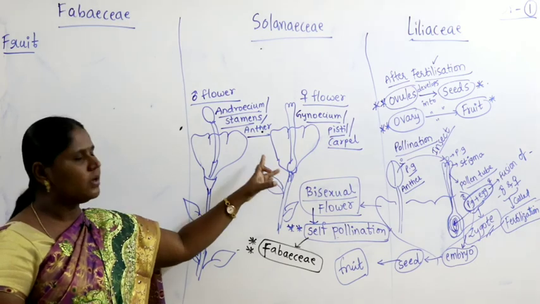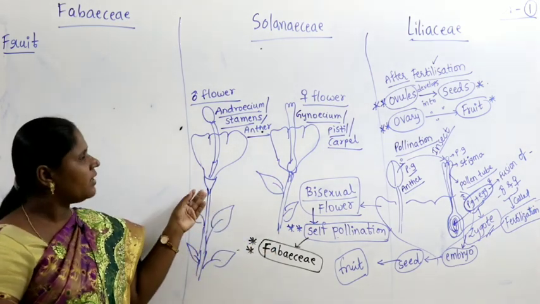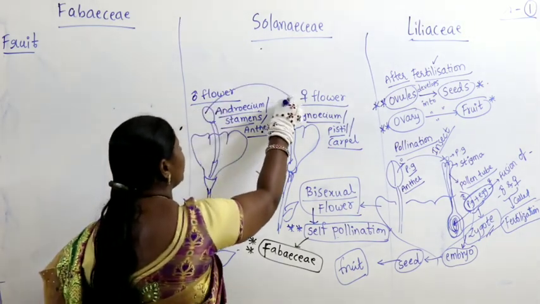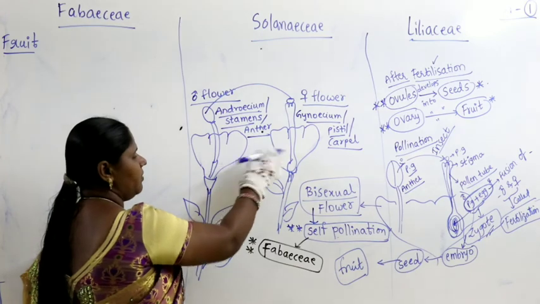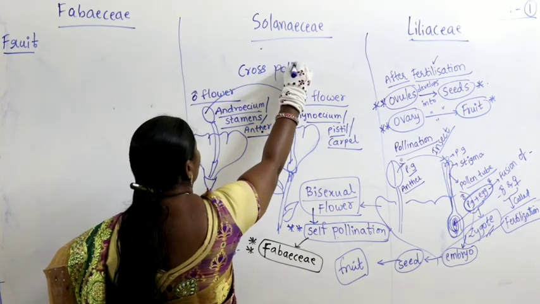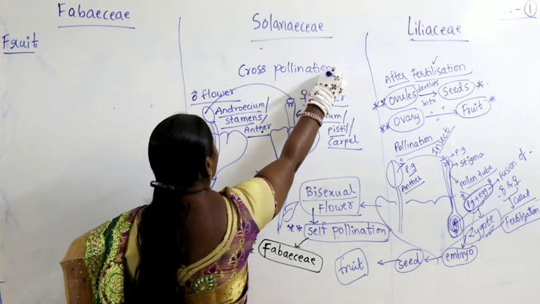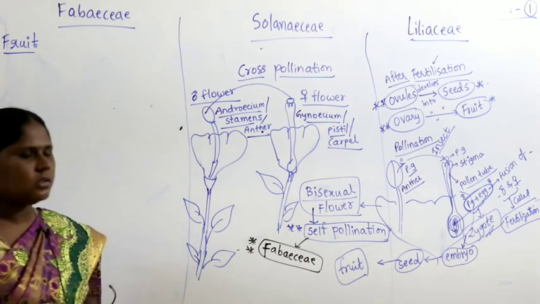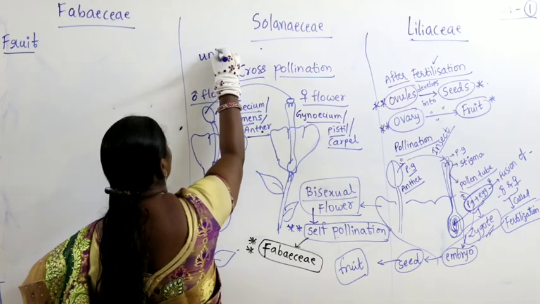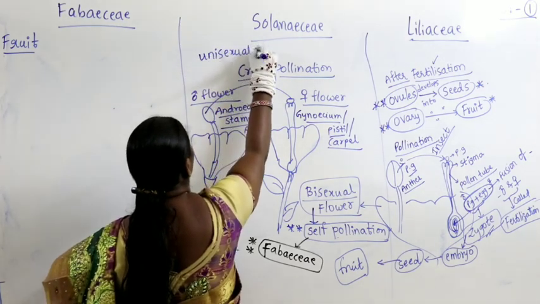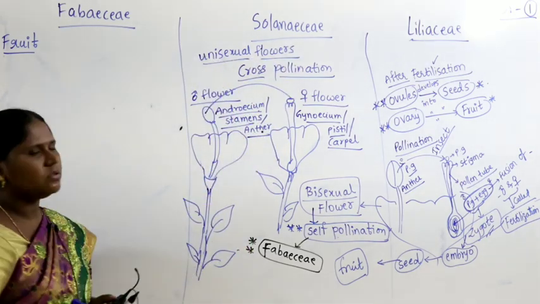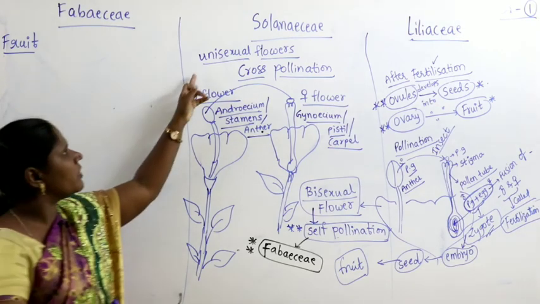So whenever there is a transfer of pollen grain from the anther to the stigma of a female flower of a different plant, then it is called cross pollination. That means cross pollination occurs in unisexual flowers.